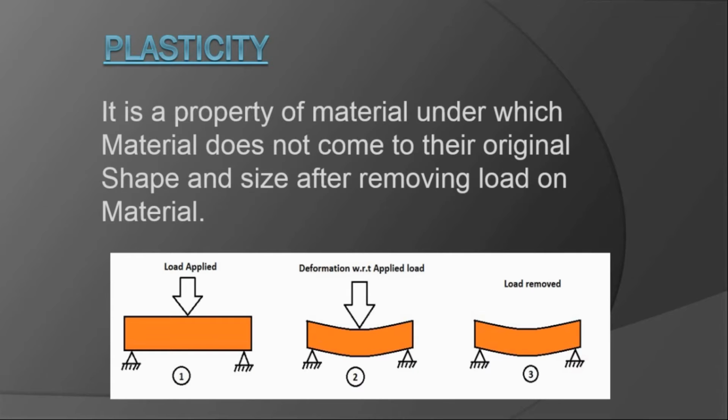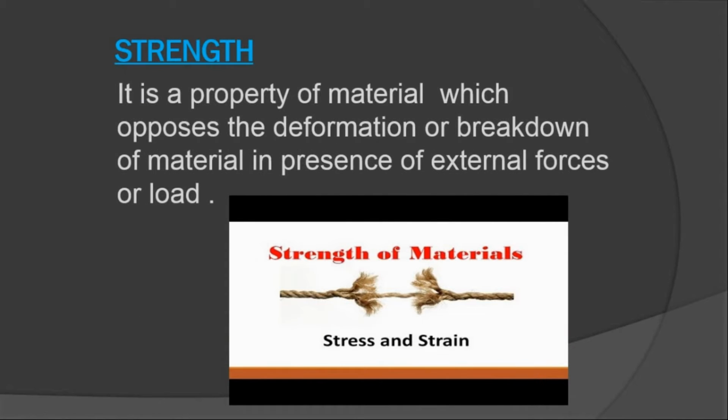The next one is strength. It is a property of material which opposes the deformation or breakdown of material in the presence of external forces or load. It means that if we are applying external forces, the body resists breakdown or opposes deformation, and this is the property of strength. If the strength is more, then the body resists more. If the strength is less, then the body can easily deform.